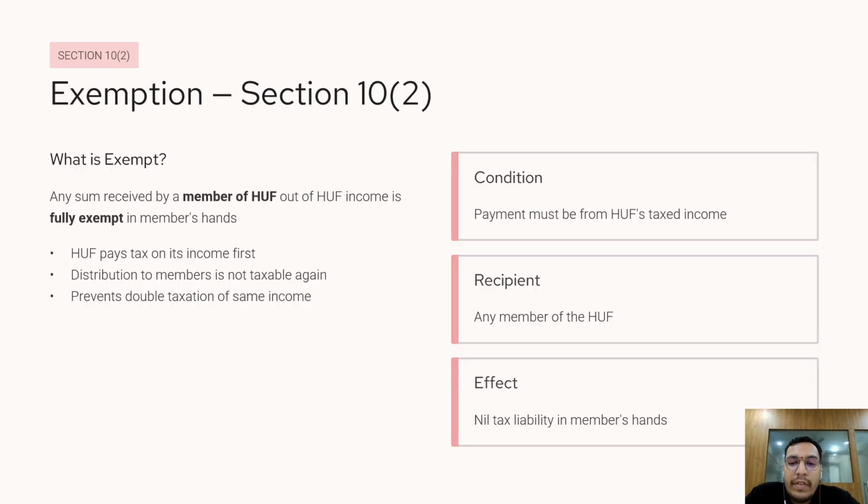Now comes a very beneficial provision. Section 10 Clause 2 provides that any amount received by a member out of the income of the HUF is fully exempt. The HUF first pays tax on its own income. After that, when the income is distributed among its members, no tax is payable again. This prevents double taxation. Just remember one important condition. The amount should be paid out of the income or income bearing estate of the HUF.